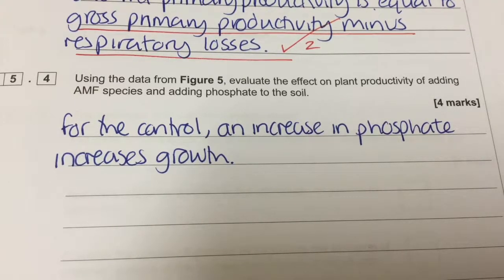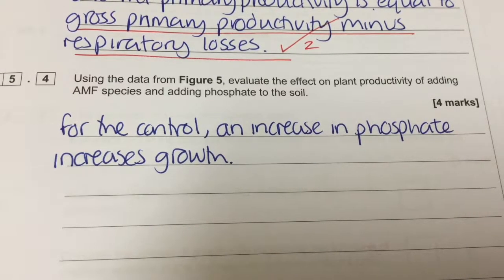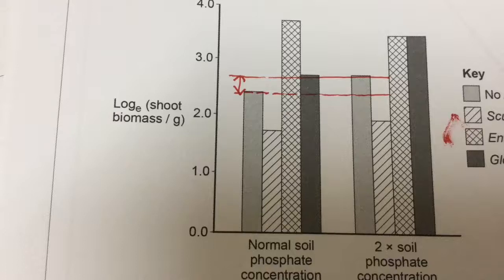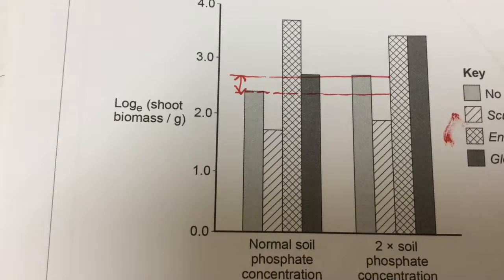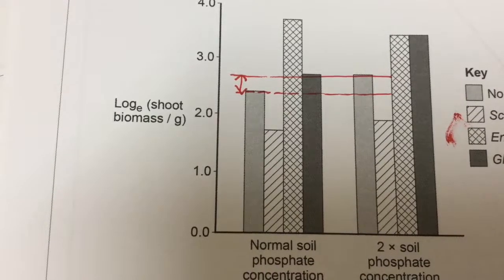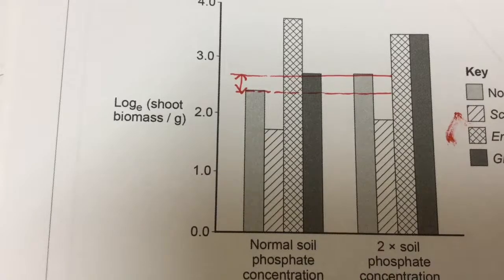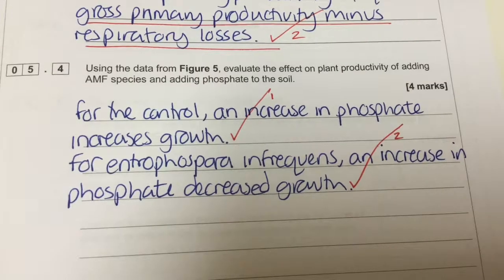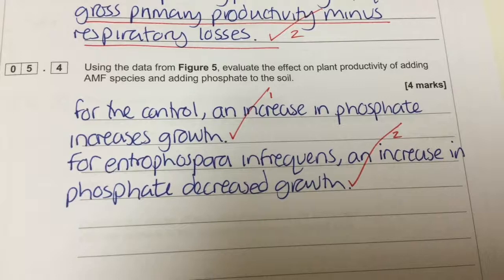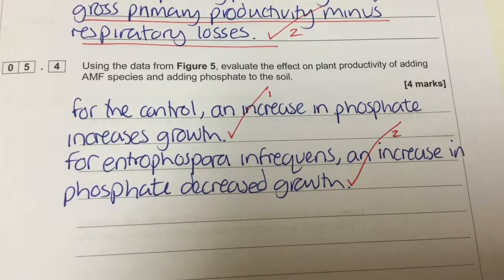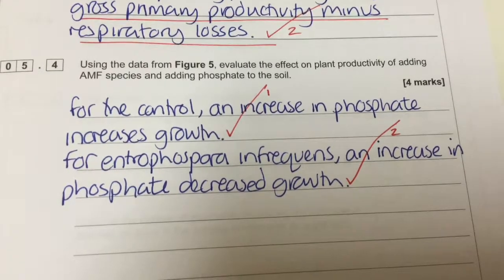The next part of the question is really quite awful. The best thing about it is to remember that there are actually 7 points that you could get according to the mark scheme. It says, using data from figure 5, evaluate the effect on plant productivity of adding AMF species and adding phosphate to the soil.